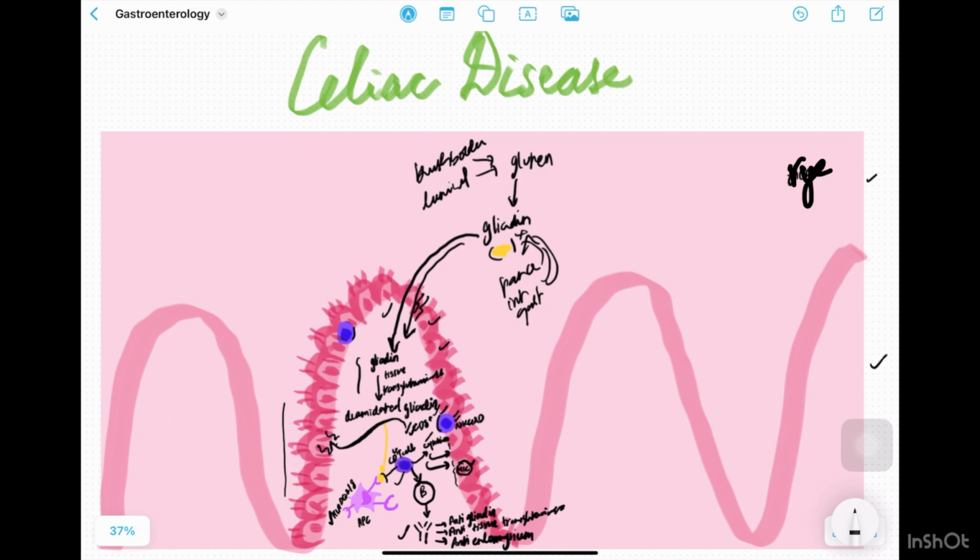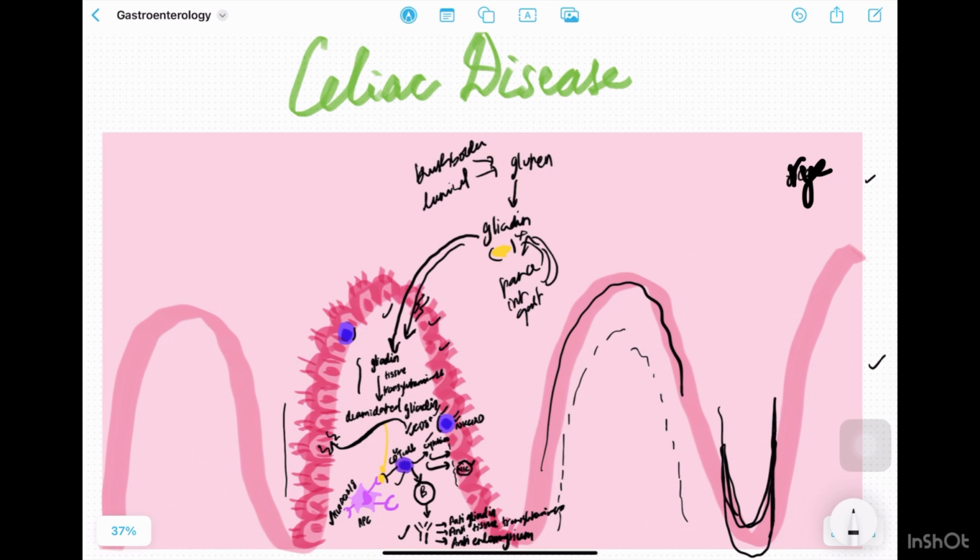With all this destruction that is happening, the villi are going to get blunted. These are our villi, right? They will slowly get blunted because of all the damage. And this is called the crypt. There's also going to be crypt hyperplasia, elongation of the crypts, and we're also going to see a lot of intraepithelial lymphocytes, right? So intraepithelial lymphocytosis is a feature that we see, along with blunting of villi and crypt hyperplasia.